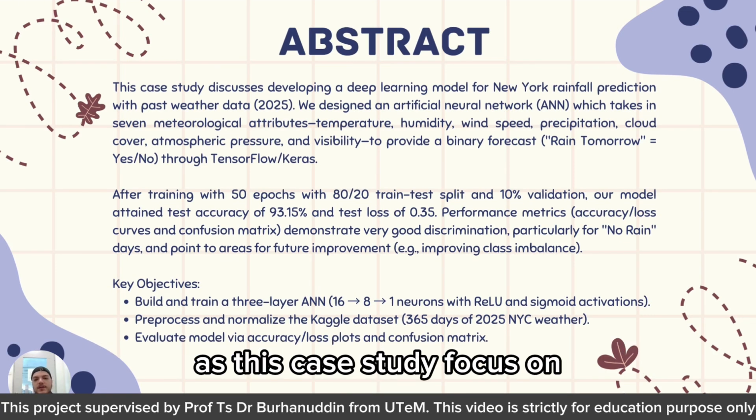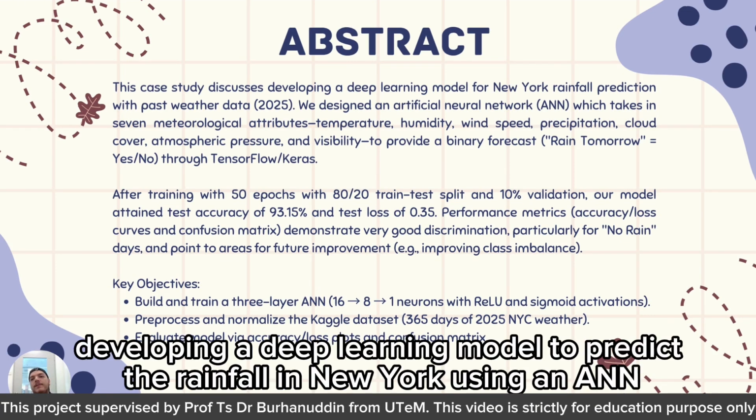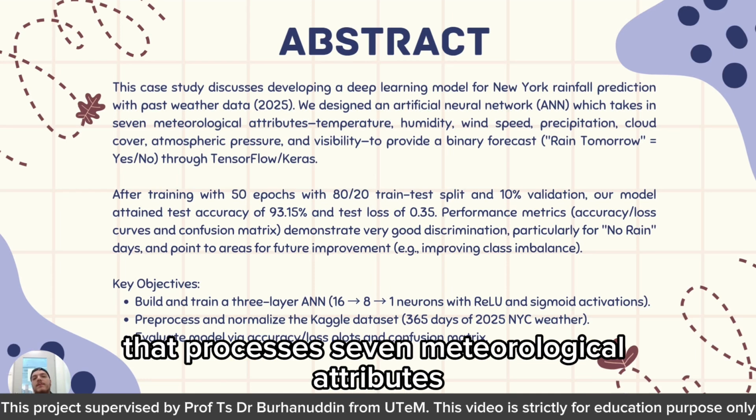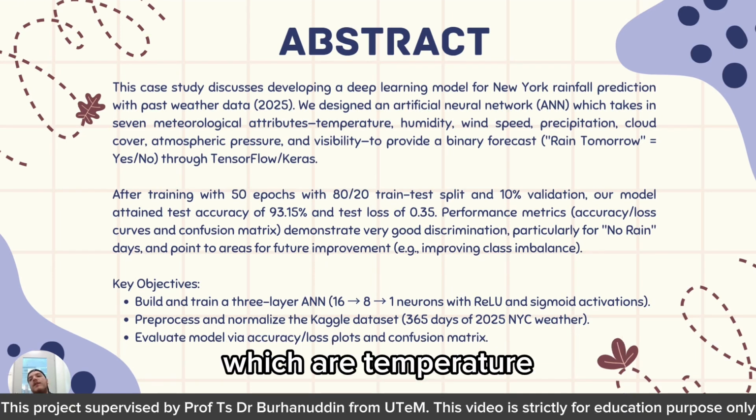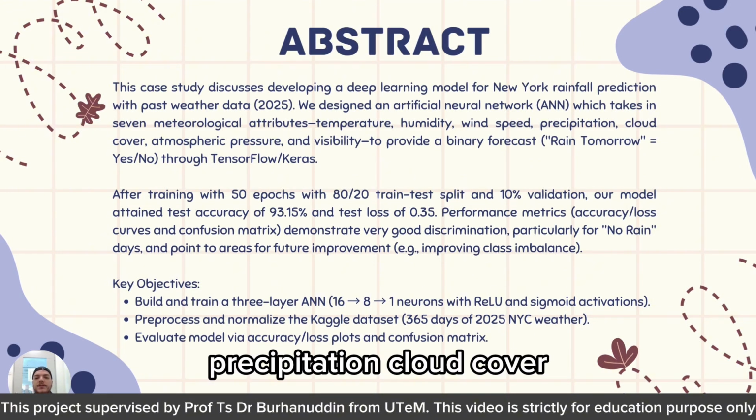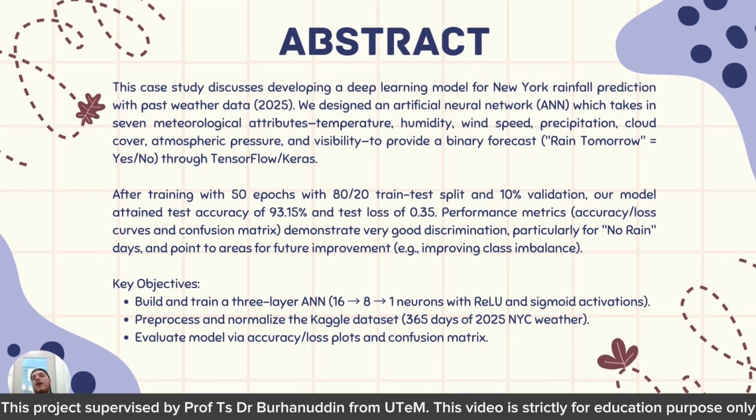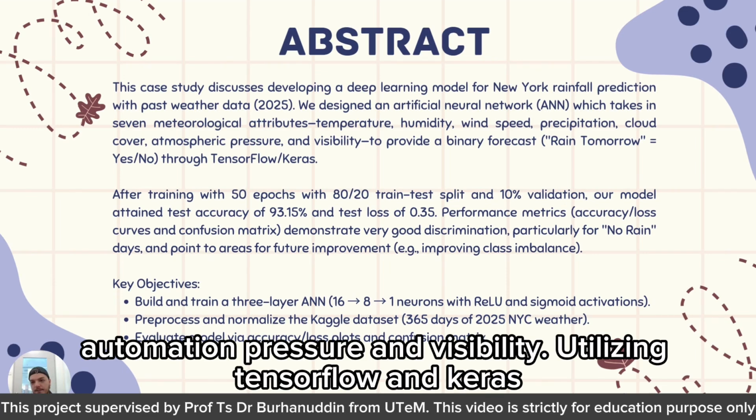This case study focuses on developing a deep learning model to predict rainfall in New York using an artificial neural network. It processes seven meteorological attributes, which are temperature, humidity, wind speed, precipitation, cloud cover, pressure, and visibility. It uses TensorFlow and Keras.